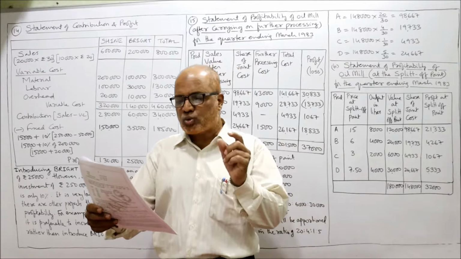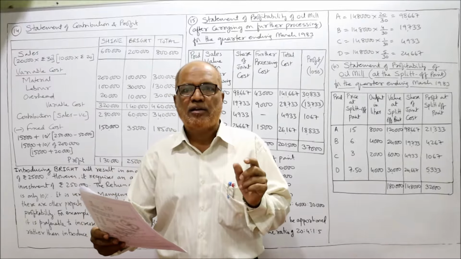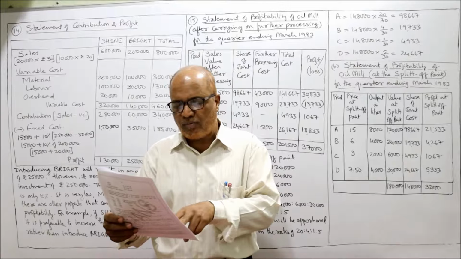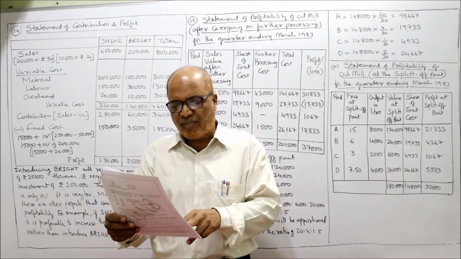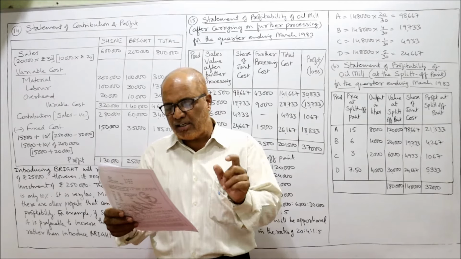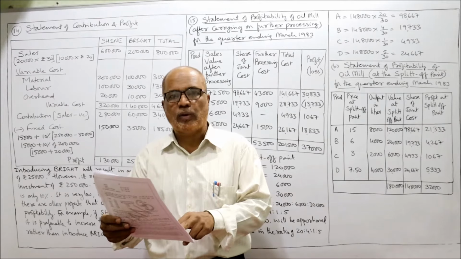So for making these 20,000 units of Shine, the costs incurred are material 2 lakh, labor 1 lakh, variable overhead 20,000, fixed overhead 1,50,000. Fixed overhead includes 40,000 for depreciation also. Shine is sold at 30 rupees per unit.